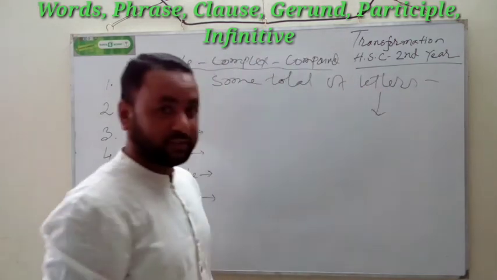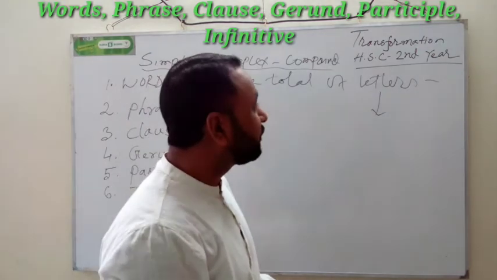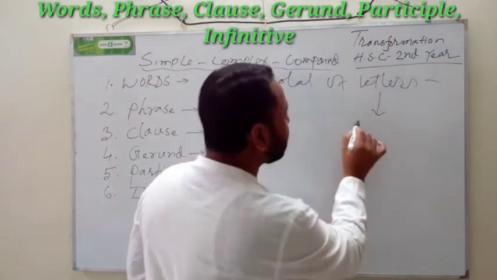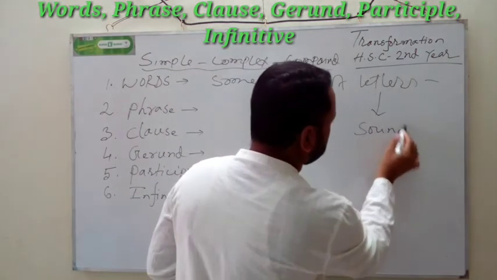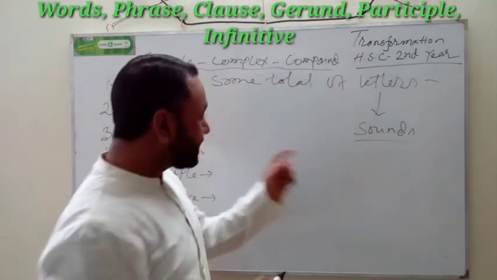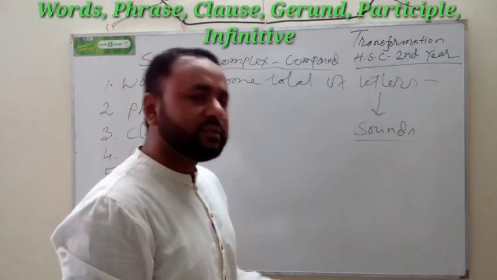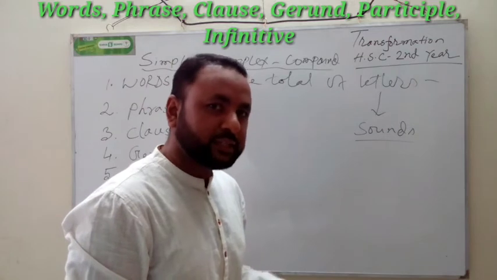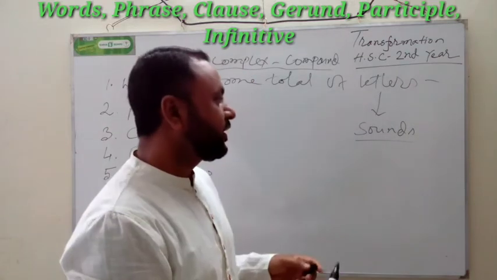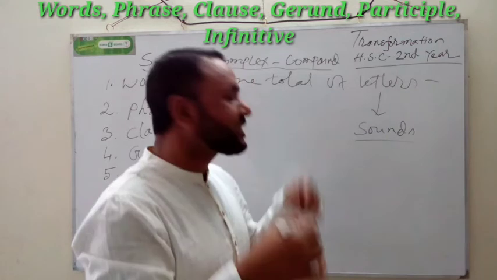What is letters? Letter is sum total of sounds. Just A, B, C, D, etc. If you don't write, it is sound.